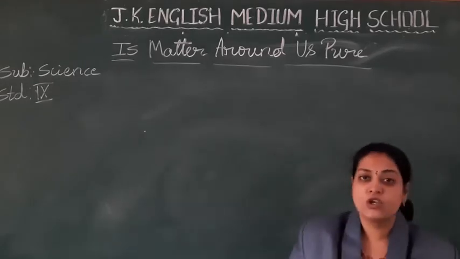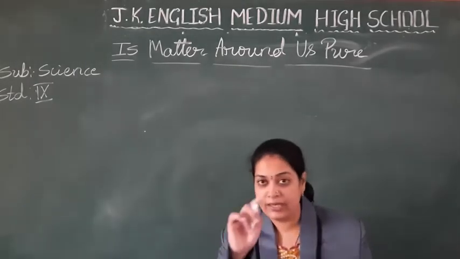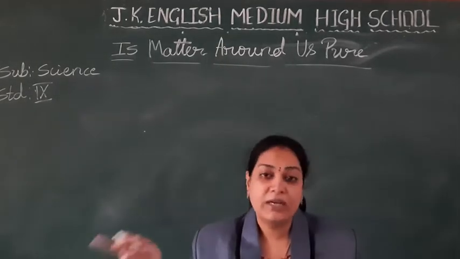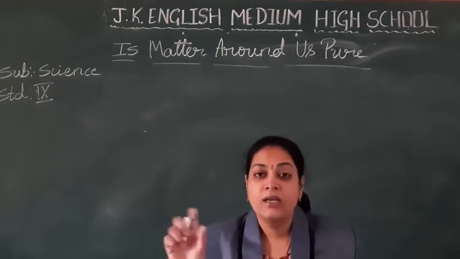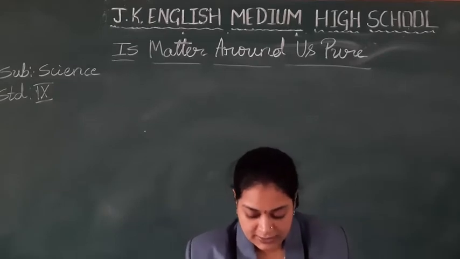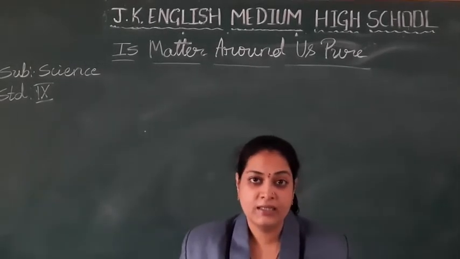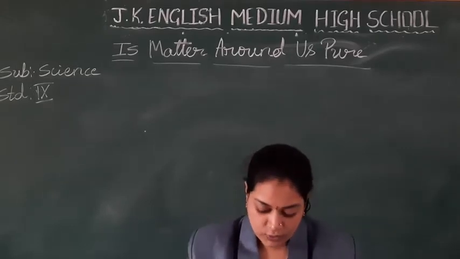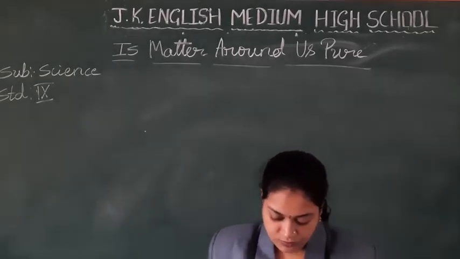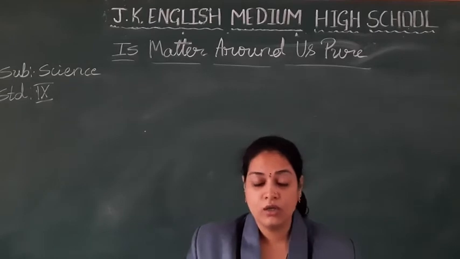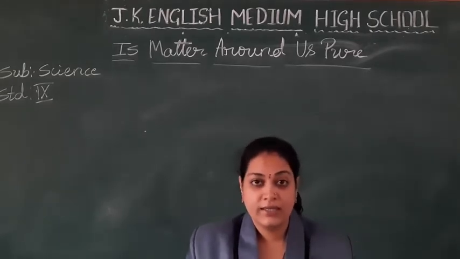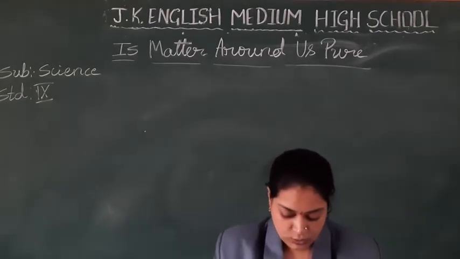The size is not small like a true solution, less than 1 nanometer, but not as large as 100 nanometer, an intermediate stage of the particles we find. If you want to observe the particles of the colloids, you have to use a microscope, and not the normal microscope, only the electron microscope.